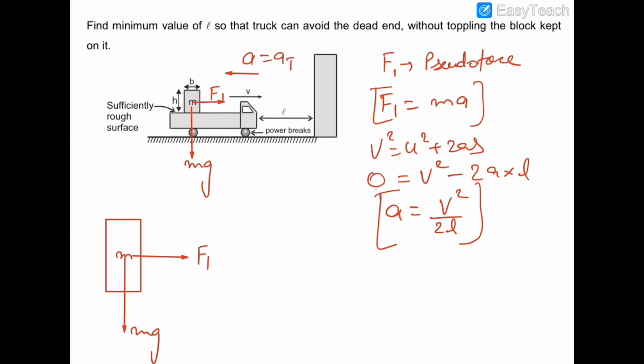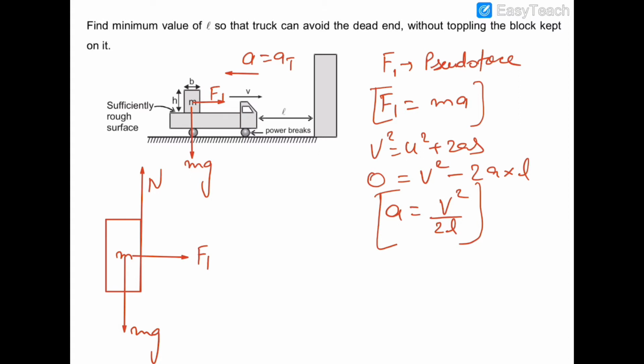The normal reaction would be trying to prevent this block from being toppled. So this normal reaction would be acting on the edge of the block so that we can find out the limiting condition of toppling. So in the limiting condition of the toppling, the normal reaction would be acting on this edge of the block, and after this condition the block will topple.